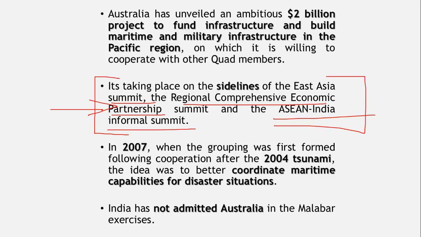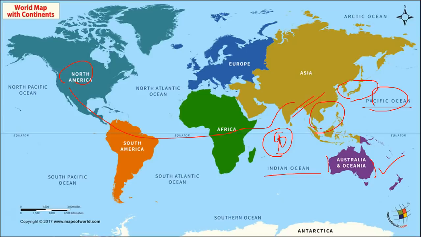One more thing, India is not happy with Australia joining this Malabar exercise. Malabar is a military exercise between three countries of this Quad, USA, Japan and India. These three countries have been practicing this exercise for a long time now, and Australia fancies joining.